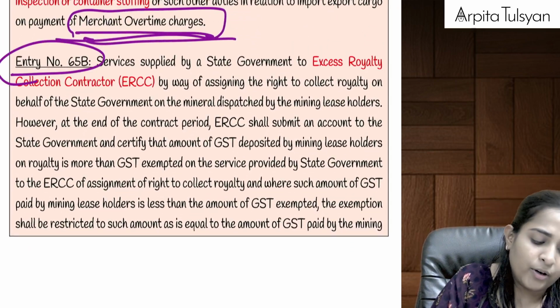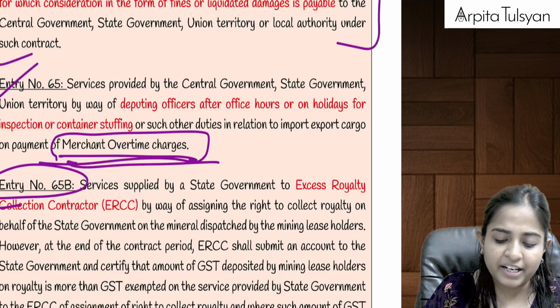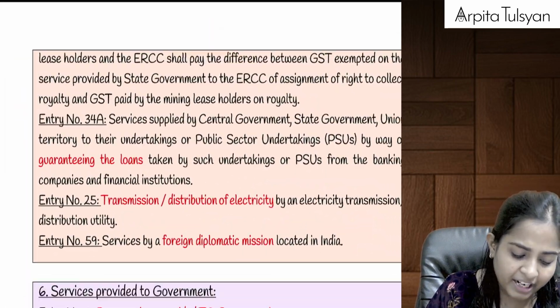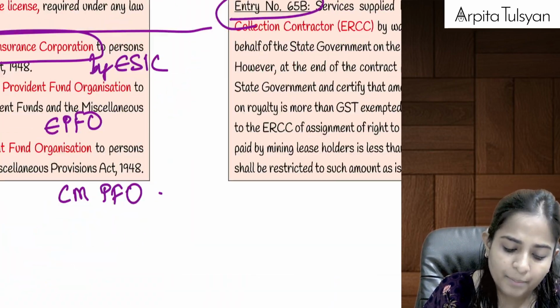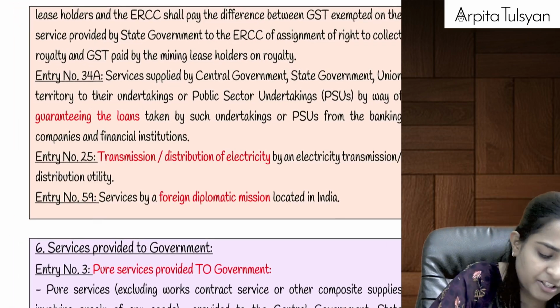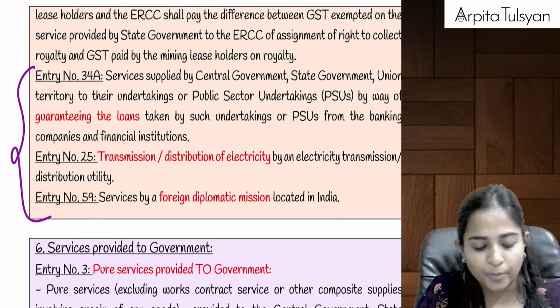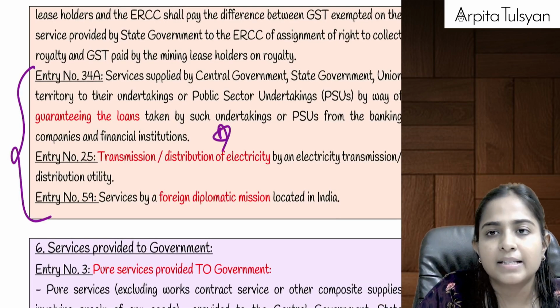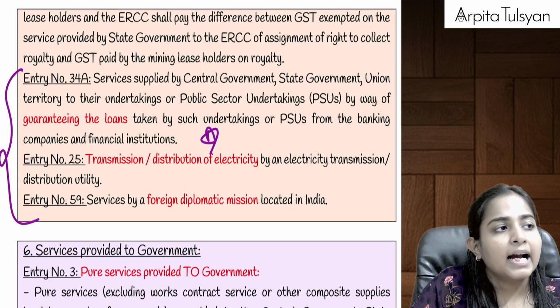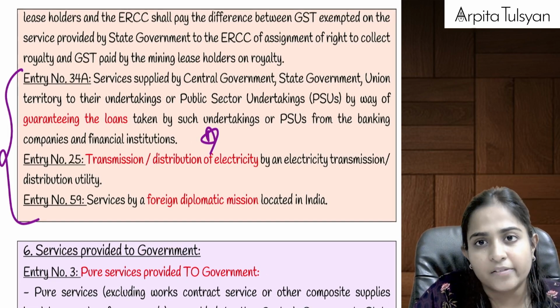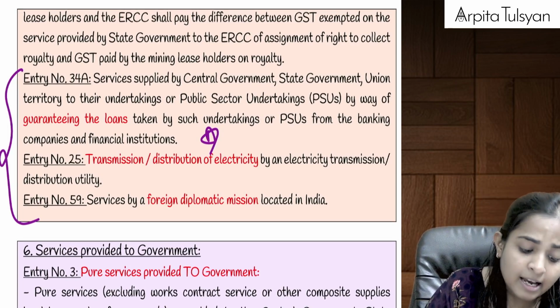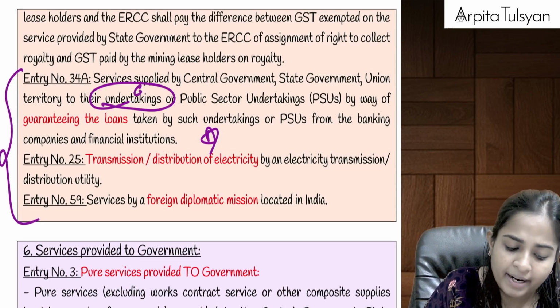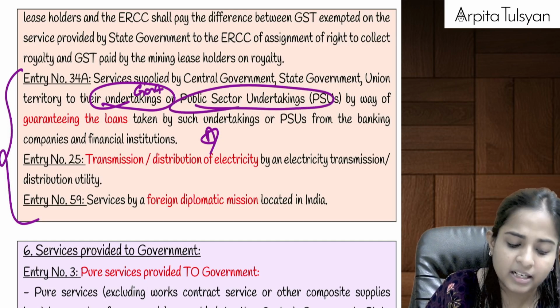Yes, then going on to the next one, that is entry number 65B, which is a very different point. Before going to entry number 65B, let's complete the last 3 points of services provided by government. Entry number 34A, important. Let's say government is providing guarantee services, bank guarantee services, to its undertakings, that is to government undertakings or to public sector undertakings.